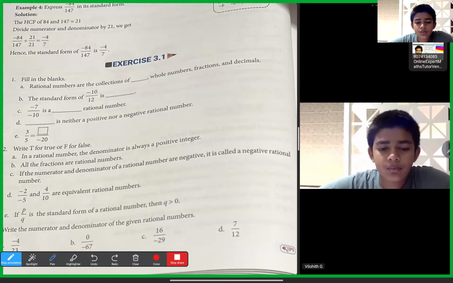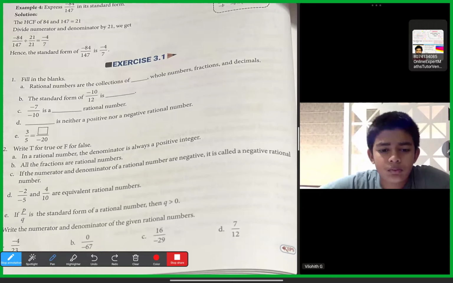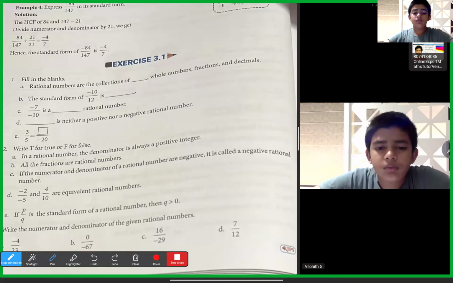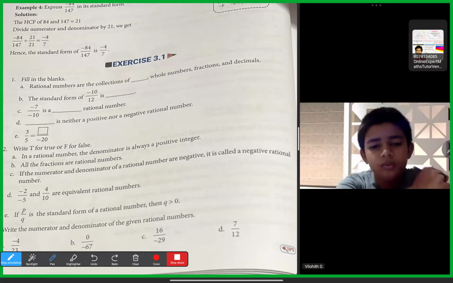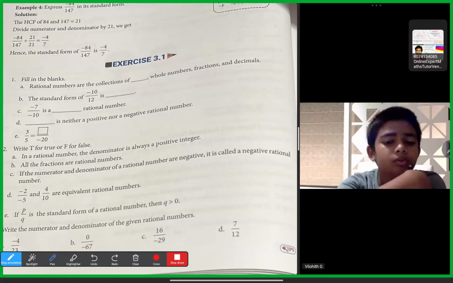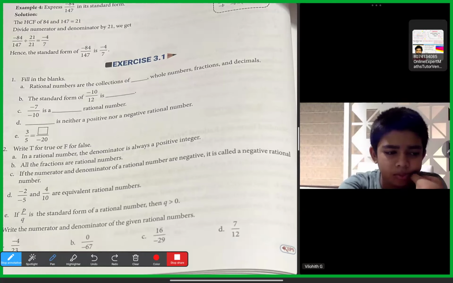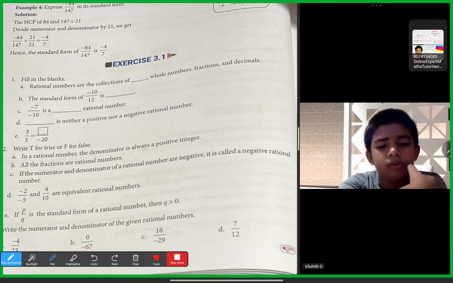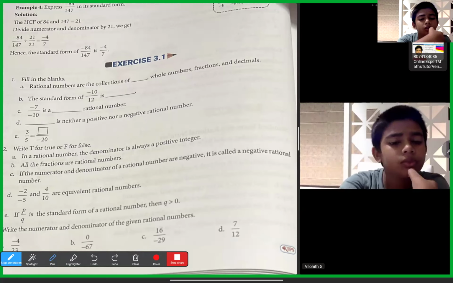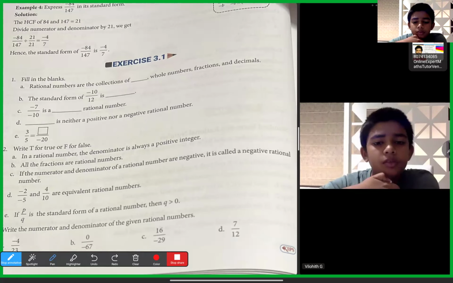But in standard form, we write the sign only in the numerator. If the denominator is negative, write it in the numerator. Otherwise, the denominator can be any integer other than 0. So the answer is false.